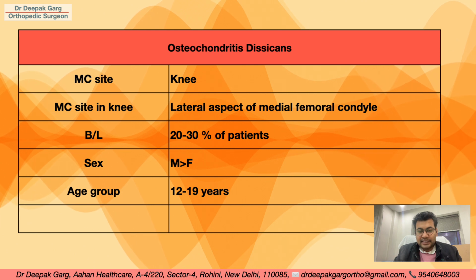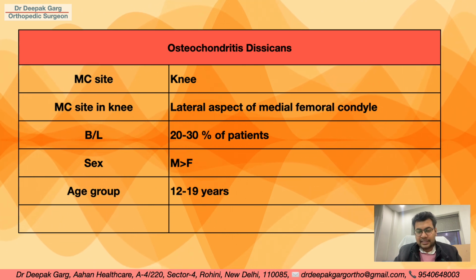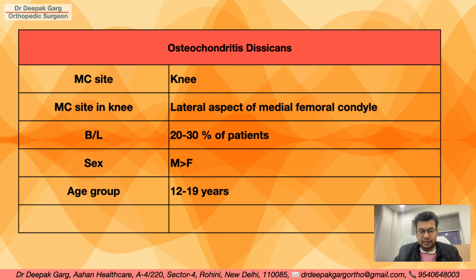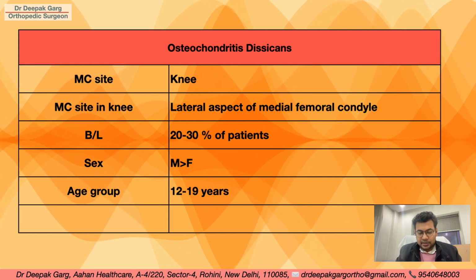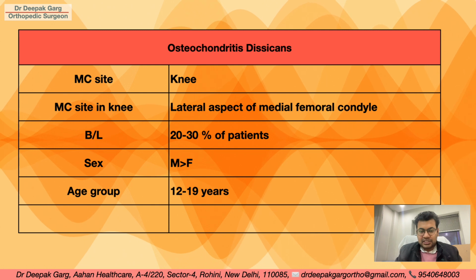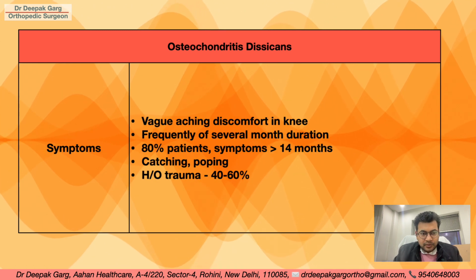The most common site in the knee is the lateral aspect of the medial femoral condyle, and the medial side is a more weight bearing site in the knee. In 20 to 30% of patients it is seen bilaterally, and it is seen more in males as compared to females. The age group for the disease is 12 to 19 years, so it is seen mainly in teenagers.